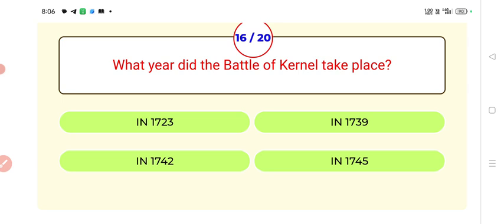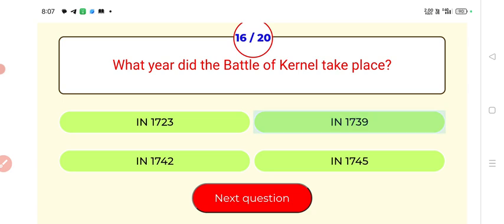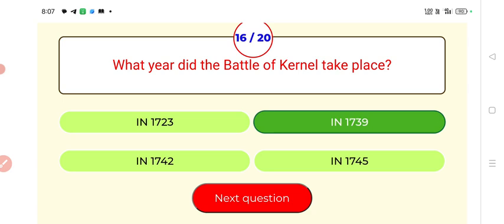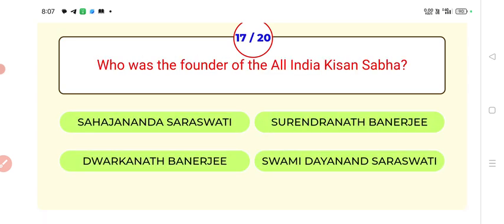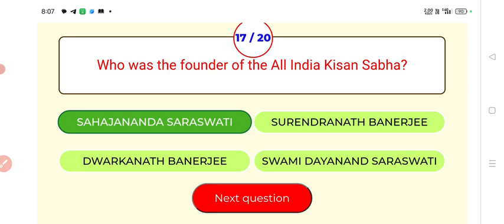Next, in what year did the battle of Karnal take place? Answer, 1739. The battle of Karnal took place in 1739. Next, who was the founder of the All India Kisan Sabha? Answer, Sahajananda Saraswati. Sahajananda Saraswati was the founder of the All India Kisan Sabha.